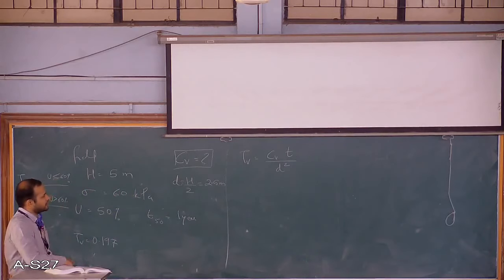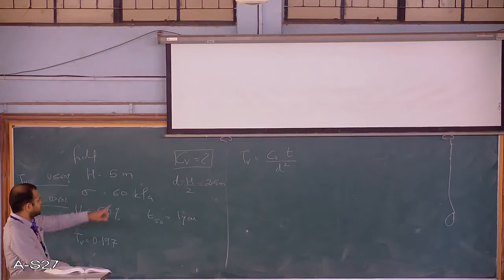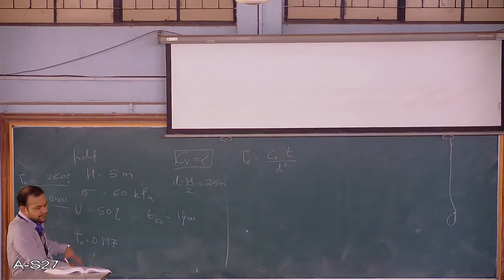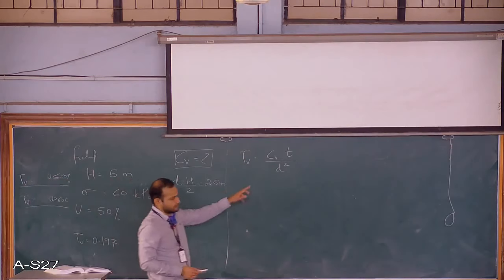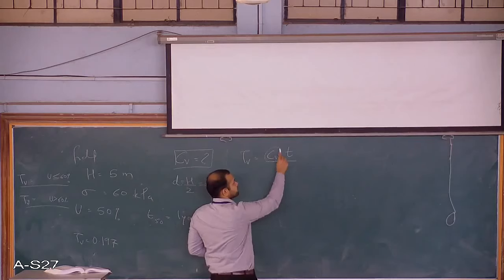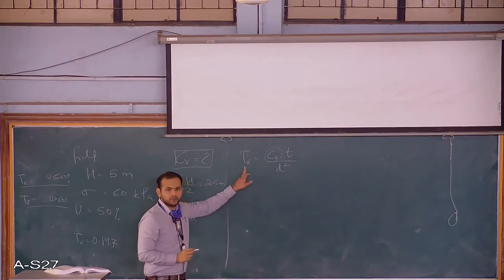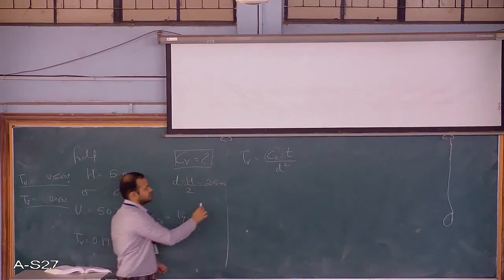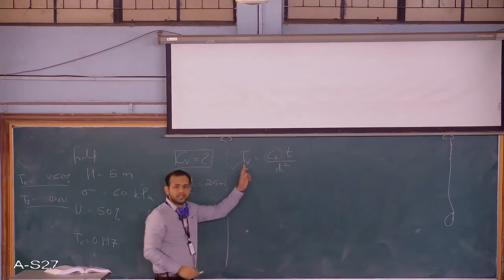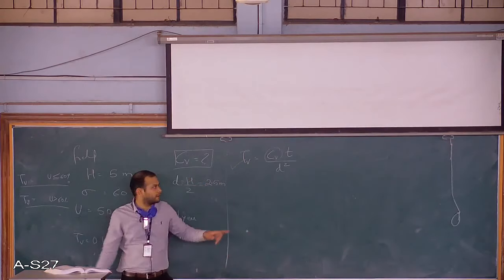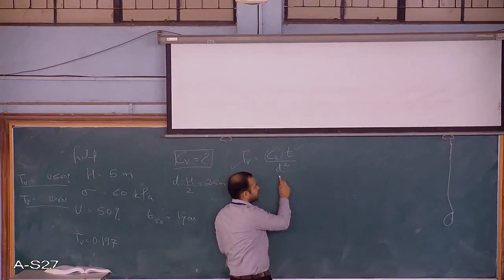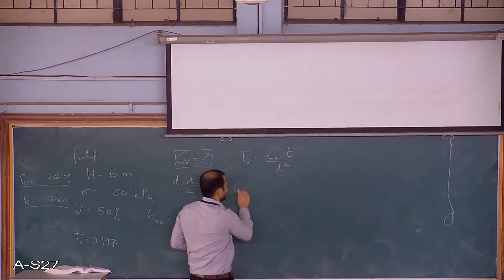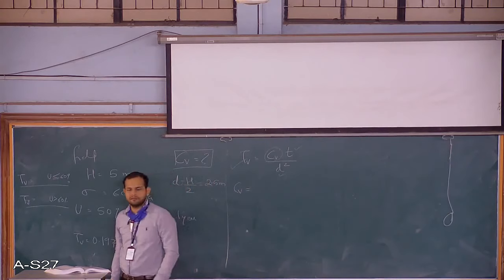Now just look at the formula and see if we have everything from the given data. We want CV. TV is known to us. Yes, it is. If it is not given, I have told you to find it from the formula. Is t given? Yes, 1 year. D is given? Yes, 2.5. So from this you can find out the value of CV. Very straightforward.